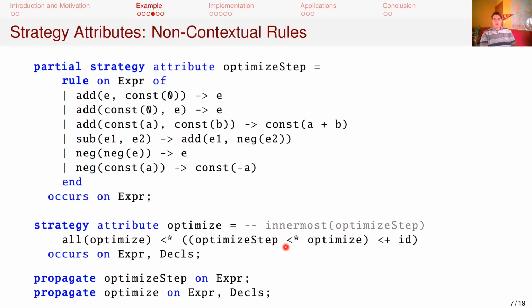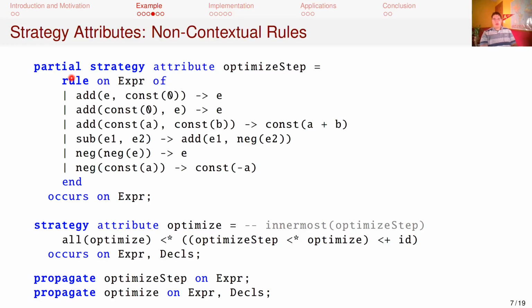One doesn't write equations for a strategy attribute directly. Instead, one uses a propagate statement to direct the generation of equations. This isn't implicit due to limitations imposed by our implementation of strategy attributes as a modular extension to Silver, and we also see propagate as somewhat analogous to deriving in Haskell, for example.